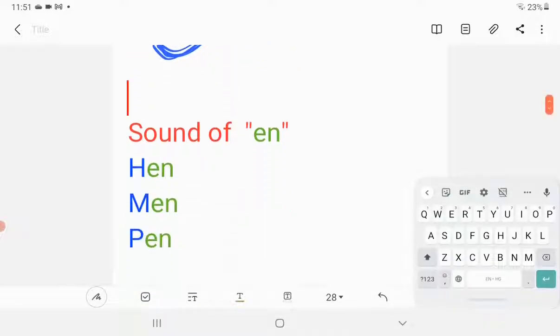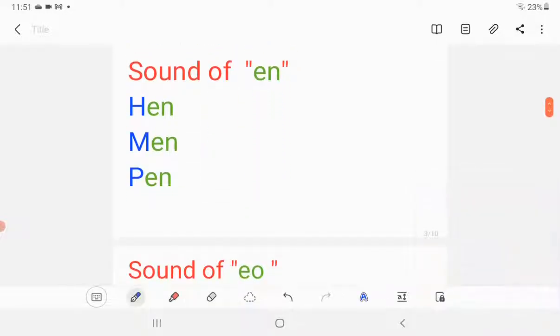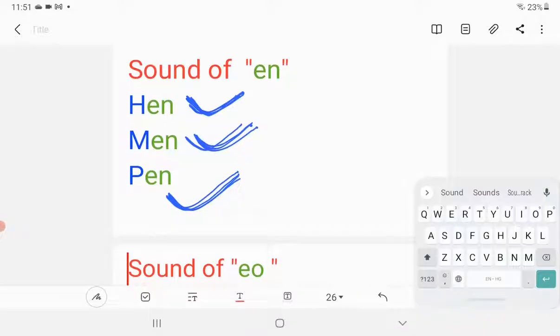Now we have sound of vowel E with N. So it becomes the sound of N. Use your tongue. Touch your tongue on your upper jaw. N. So let's read the words. Hen. Hen. Men. Men. Pen. Pen. Very good.